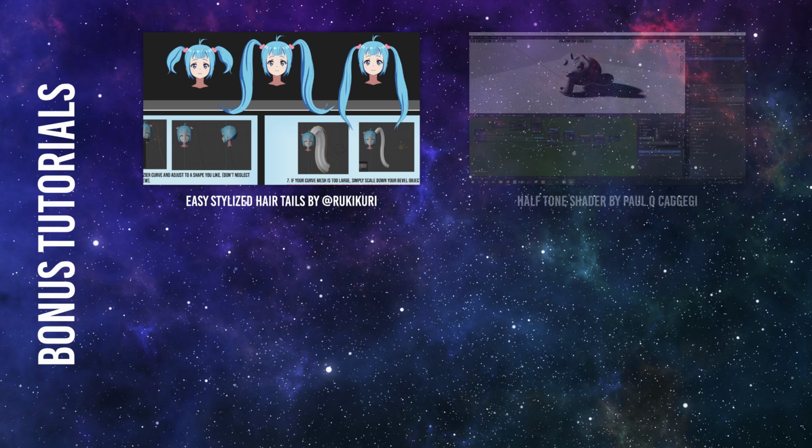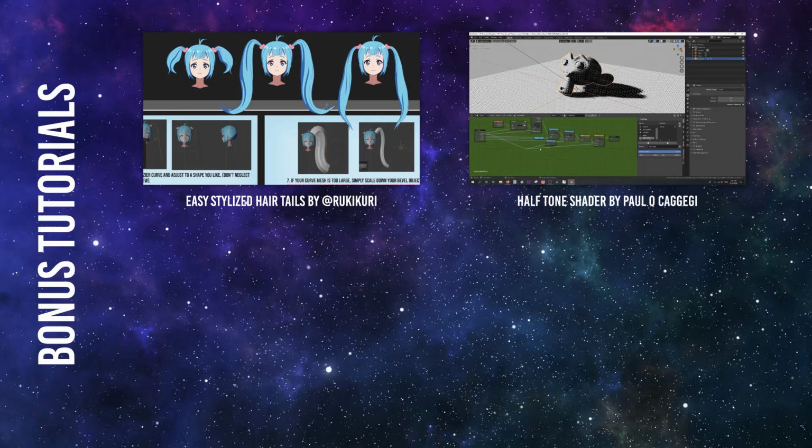Second is a halftone shader by Paul O. Kagigi. Just one correction we wanted to add. The last input, called saturation, is actually a value blend mode factor and not a saturation as in color saturation.